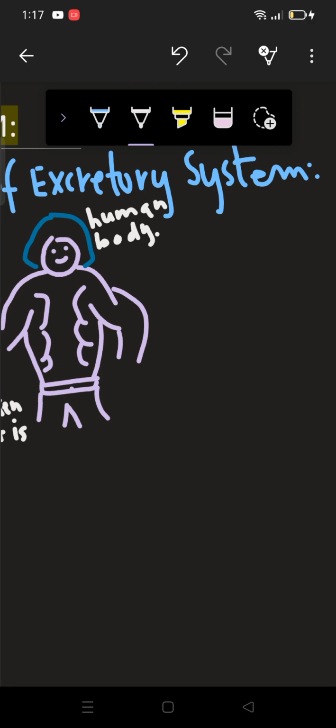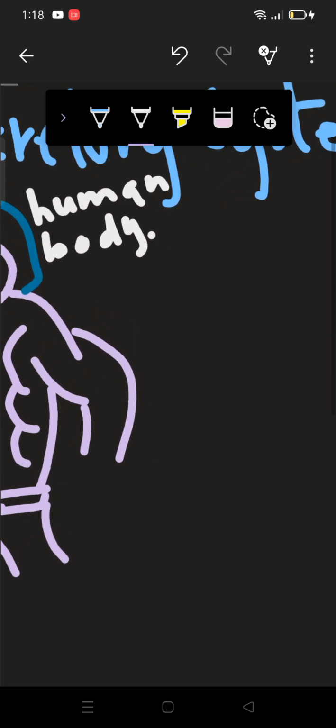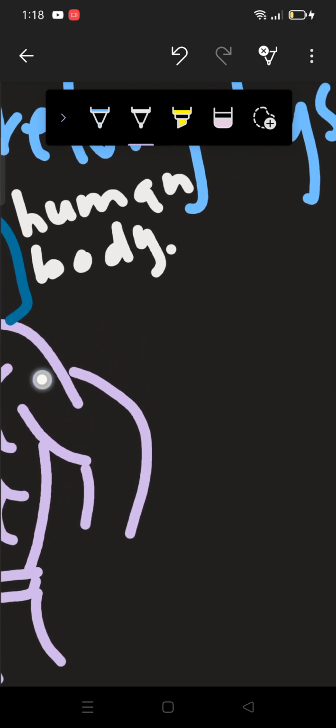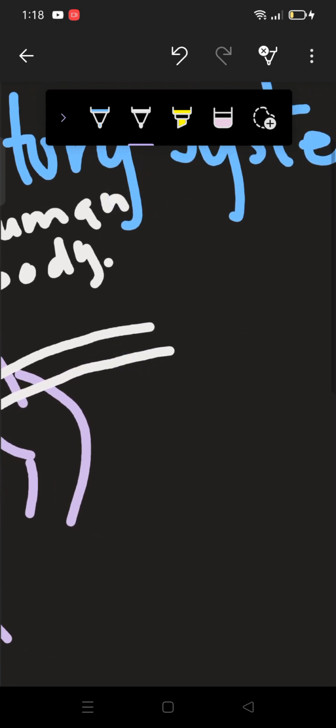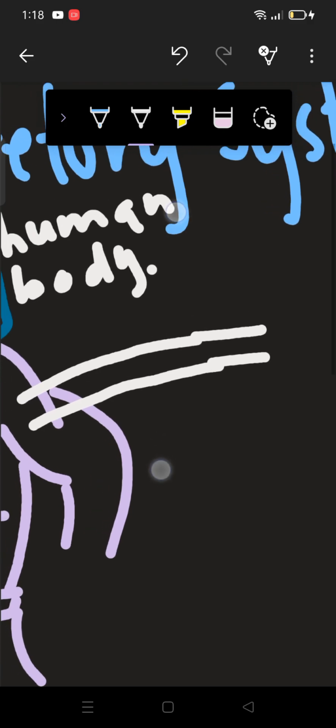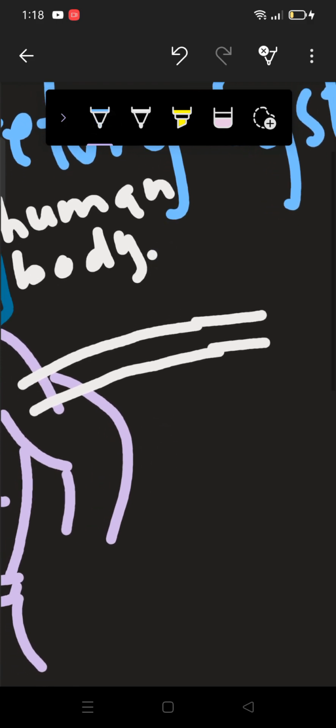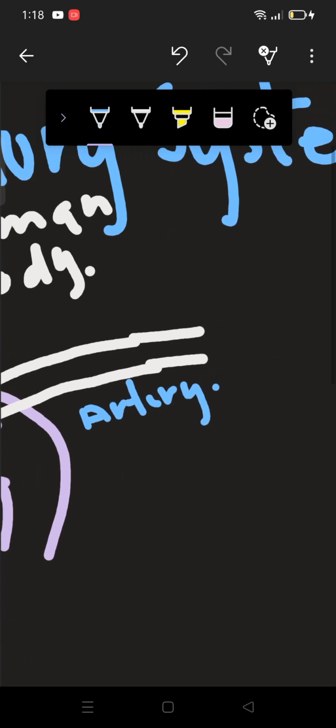So now what will happen? There would be one artery. This is the artery, and here blood will be taken out from the body.